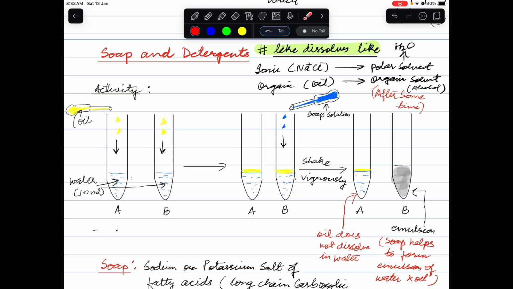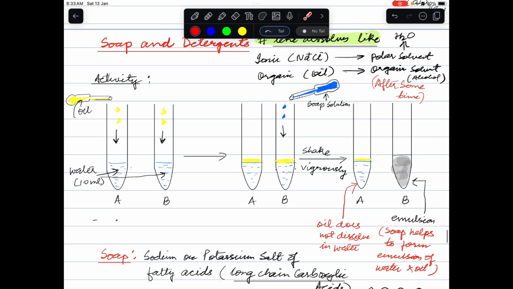Why? Because oil will not dissolve in water. All oil is immiscible with water. What is the reason? We have discussed it already. But in test tube number B, even after shaking and keeping it for some time, we are able to see a very stable emulsion, and this emulsion is stable for quite a long period of time. And why is this emulsion formed? Why are we not having separate layers of oil and water in test tube B? Because soap will help to form an emulsion of water and oil. So soap is acting as an emulsifying agent, or it is helping in the emulsion formation.